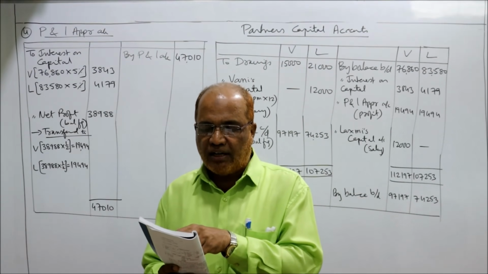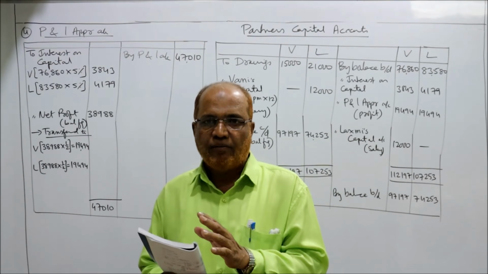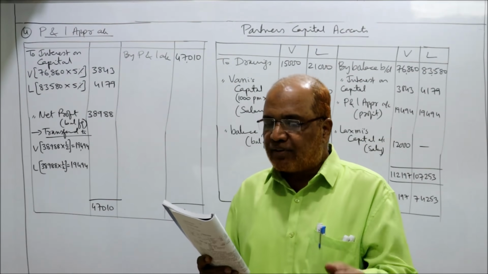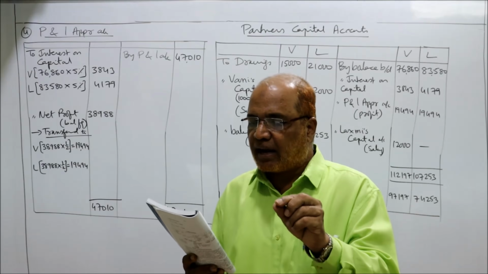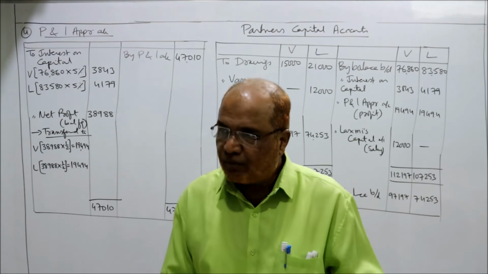Drawings during the year, Vani, Lakshmi. Paid by Lakshmi to Vani in cash privately on account of salary. When she pays privately, it will not appear in the accounts. Paid after charging 5% interest on capital, write up the capital account of each partner at the end of the year.